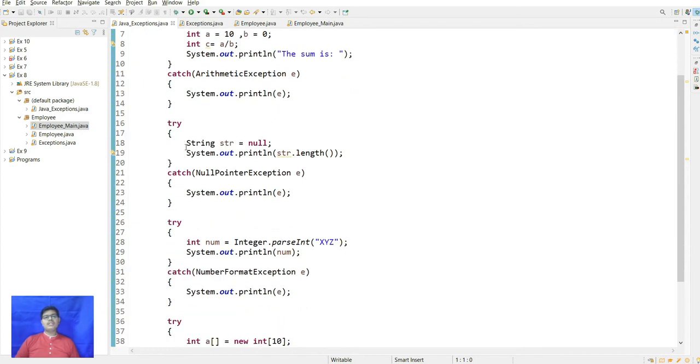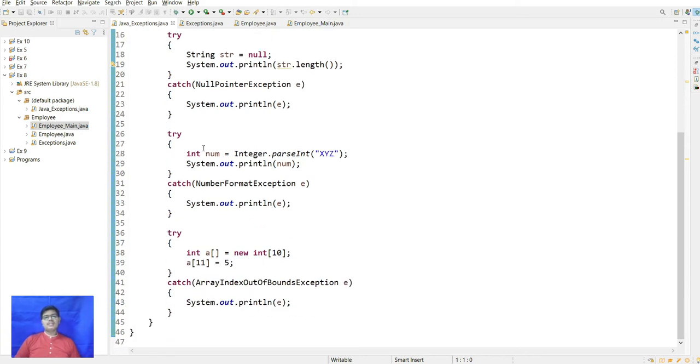Then, when a string is equal to null, it will print null pointer exception, because the string should not be null. Then, Integer.parseInt, when a string is converted into a number, whether we take user input or static input, will print number format exception.